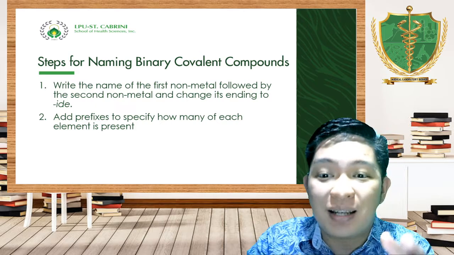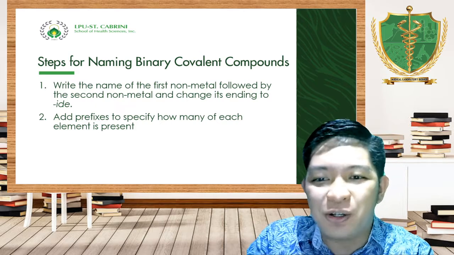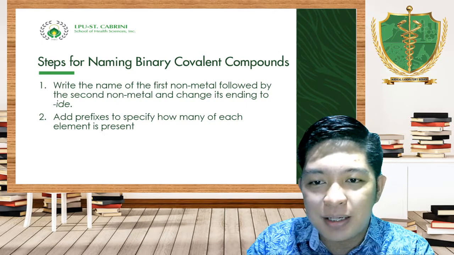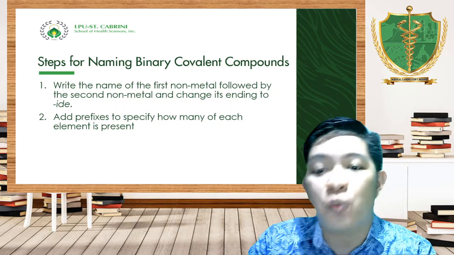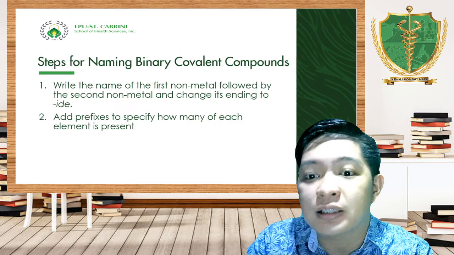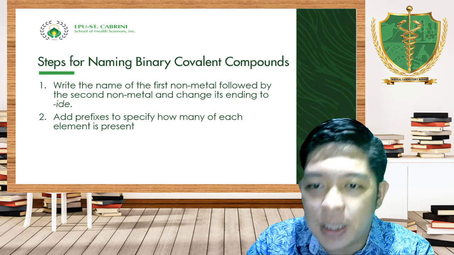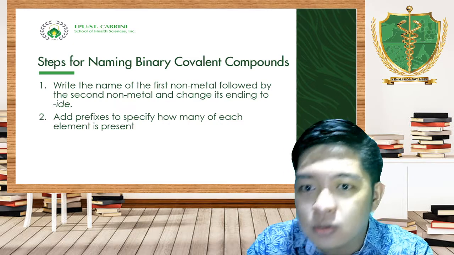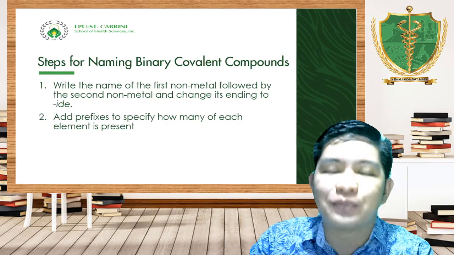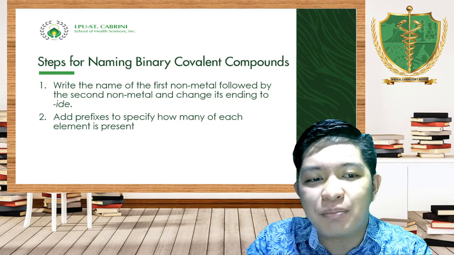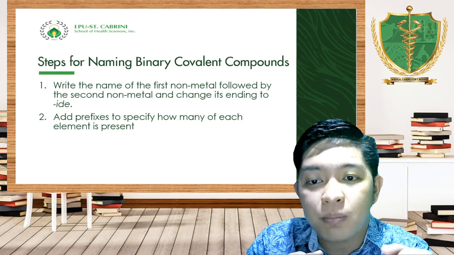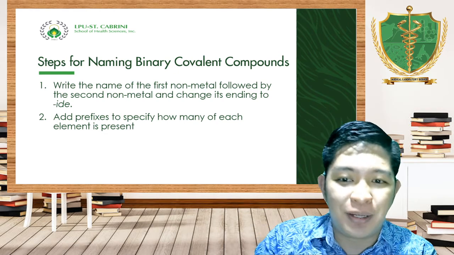Please make it clear, take note, that ionic compounds are compounds composed of metals and non-metals, where metals give, donate, lose electrons for anions. Now, covalent bonds are composed of non-metal and non-metal.